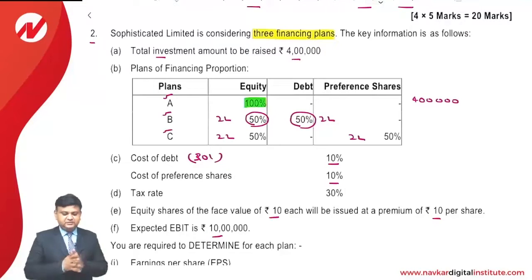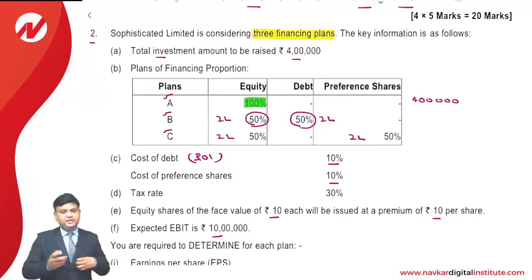We understand that for the purpose of calculation of earning per share, we have to compute first of all earning available to equity shareholders. The same will be divided by the number of equity shares to compute the EPS. That is the sequence in which we have to do the answer. That is the first thing. Second thing, we will make computation of the number of equity shares that we are going to issue.